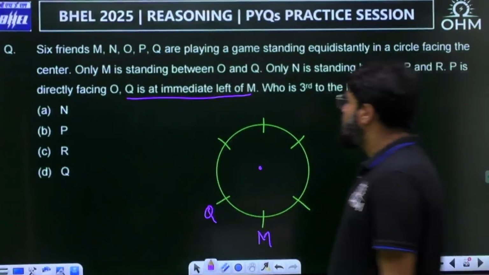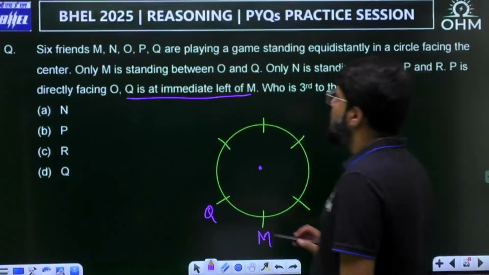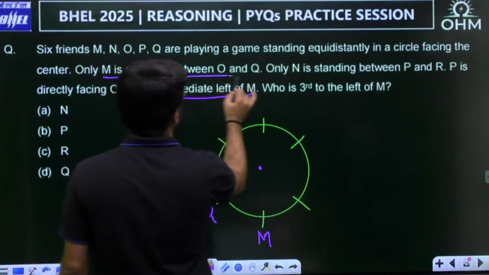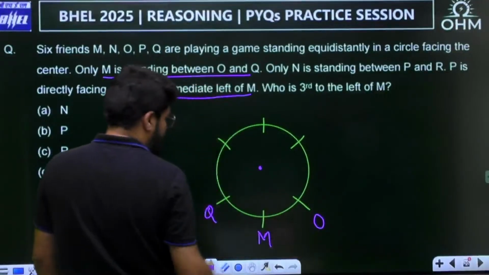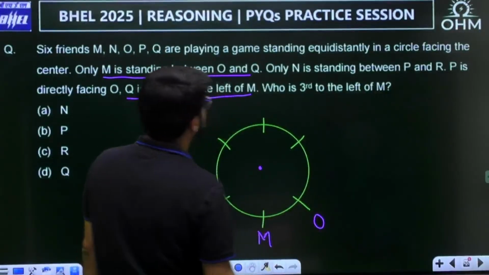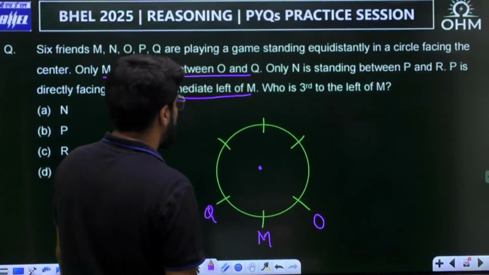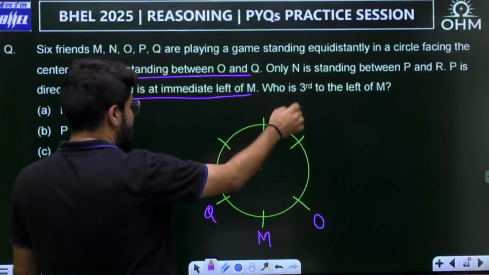So Q is immediate left of M, so Q is this side. Then only M is standing between O and Q, so O should definitely come here. Between O and Q, only one person, that is M. Only N is standing between P and R, so N, P are together and N should be here. And moreover, P is directly facing O.